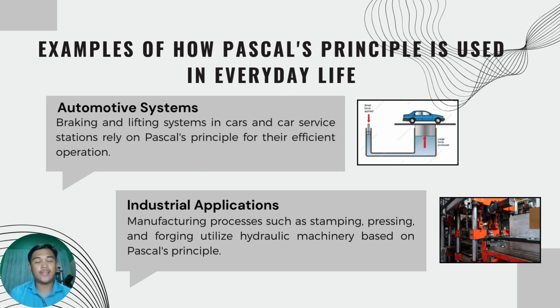So, I have two examples. First is automotive systems. Braking and lifting systems in cars and car service stations rely on Pascal's principle for their efficient operations. So, as you can see on the screen, that's my example of automotive systems. Second is industrial applications. Manufacturing processes such as stamping, pressing, and forging utilize hydraulic machinery based on Pascal's principle.